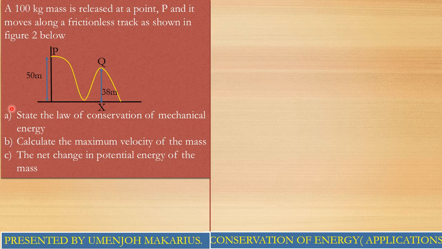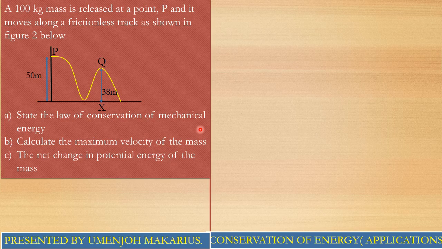Because it works only when the system is isolated, that is when the system is free from dissipative forces. Because guys, the function of dissipative forces is to reduce the total mechanical energy of the system. In such a case, the total mechanical energy initial will not be the same as the total mechanical energy final if the system is not isolated.